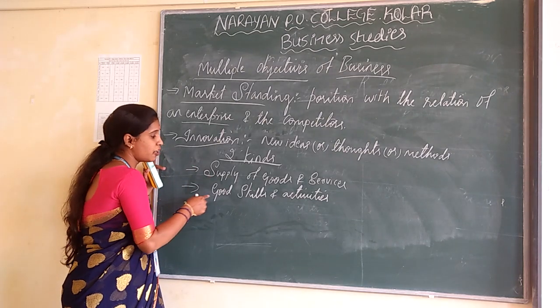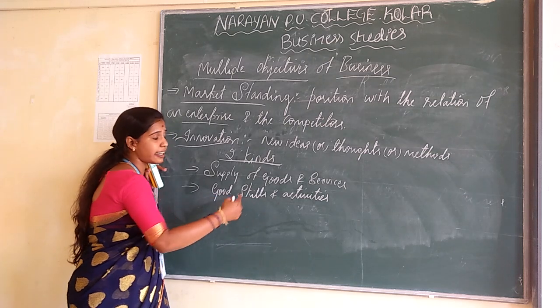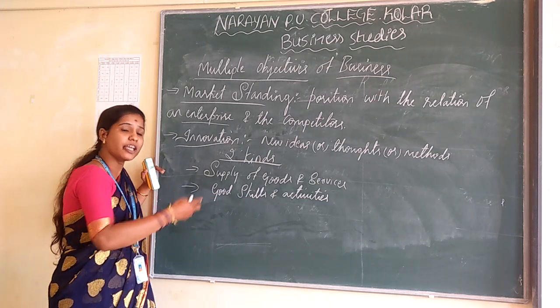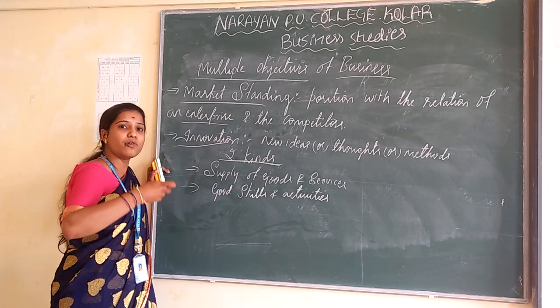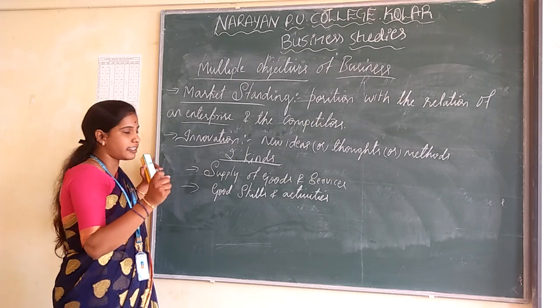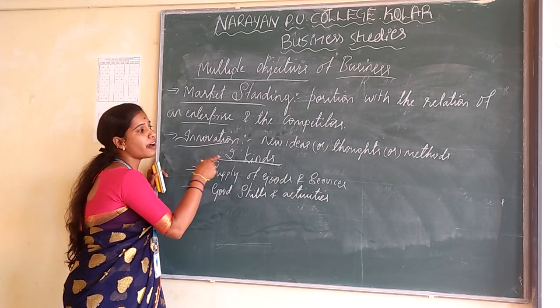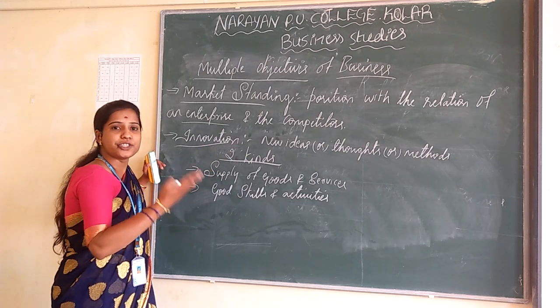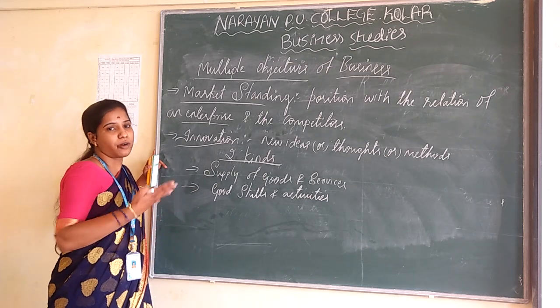And the second one is good skills and activities. So good skills and activities means they are going to apply good skills, that means good knowledge, and activities that may innovate a new product. It is helpful. These are innovations. So innovation means new ideas or thoughts or methods that should be made for the new production.